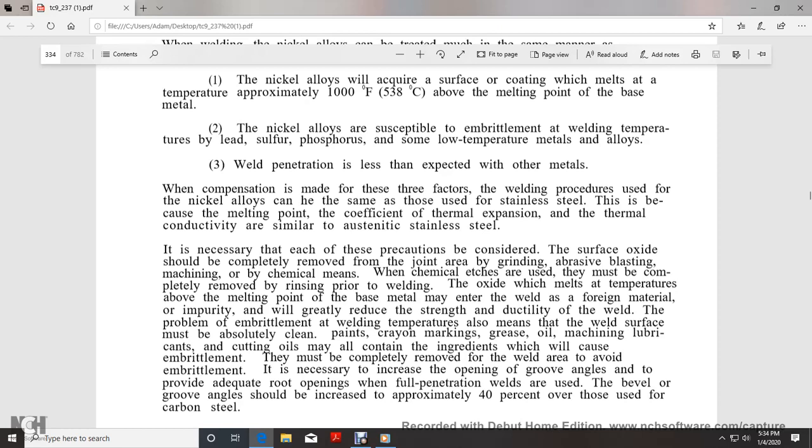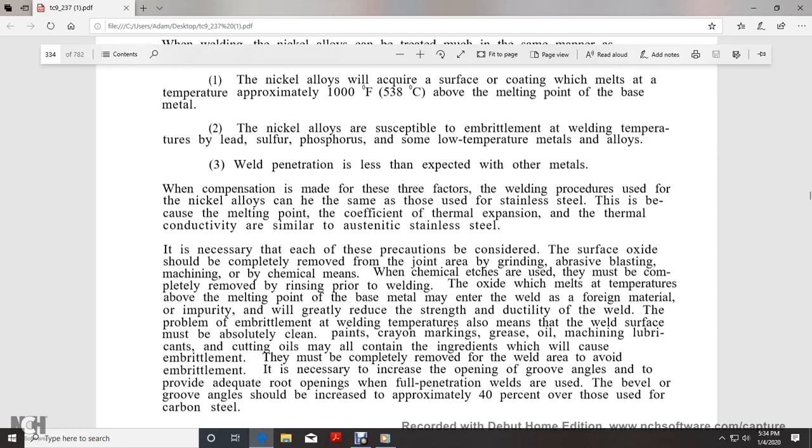The surface oxide should be completely removed by grinding and abrasive blasting, or by machining or chemical means. It must be completely removed prior to the welding. Oxide, which melts at a temperature above the melting point of the base metal, can enter the weld as a foreign material impurity and will greatly reduce the strength and the ductility of the weld.